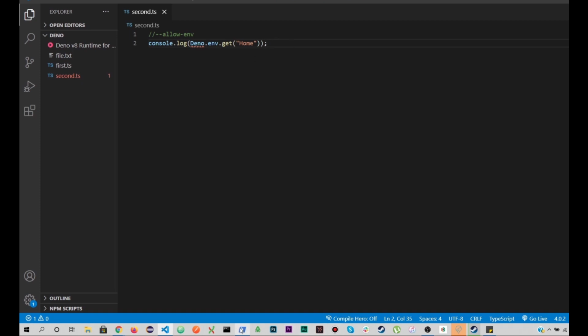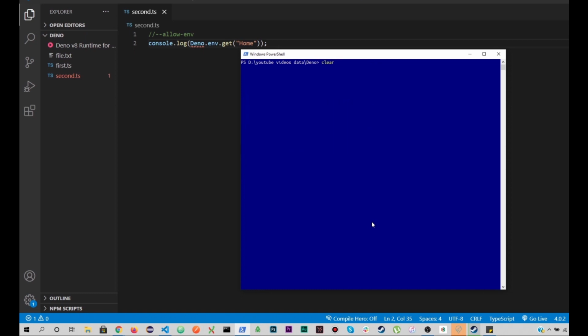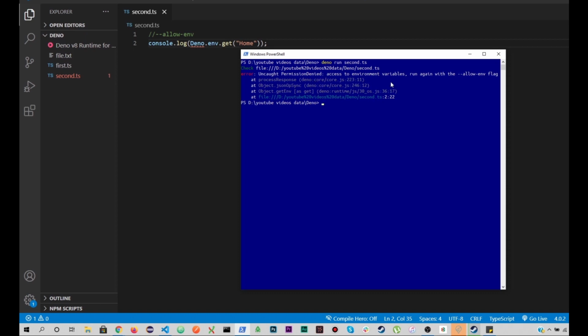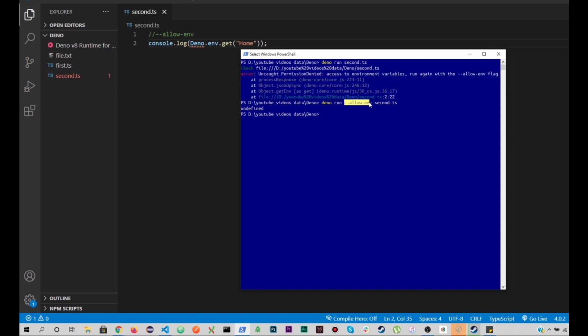So if I try to run this script, let me clear this up. You will see that it will ask me to provide permission access to the environment variable, run again with the allow-env flag. So if I embed this flag allow-env, then it's not going to give me this uncaught permission denied exception because I have given this environment access.